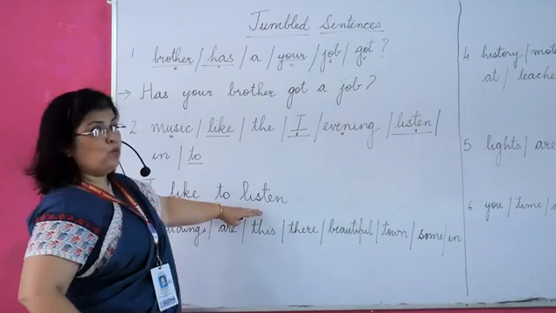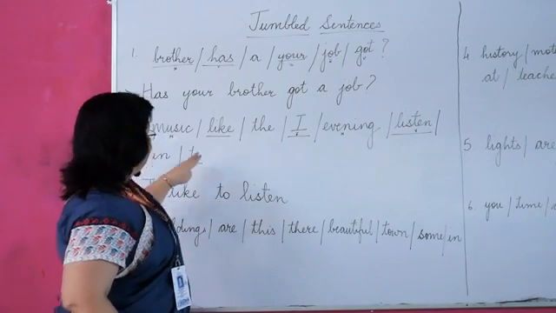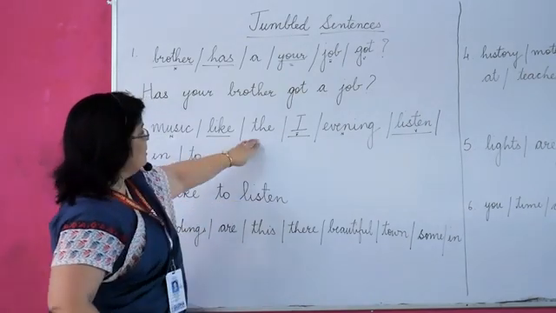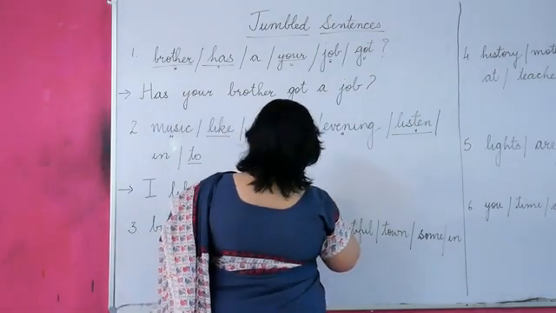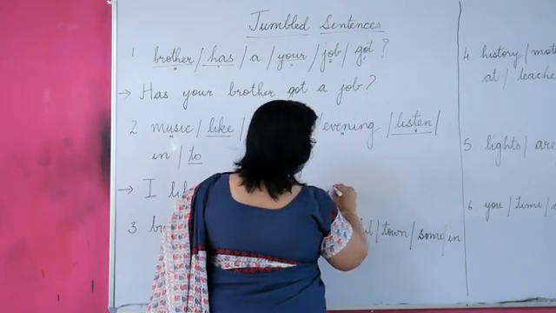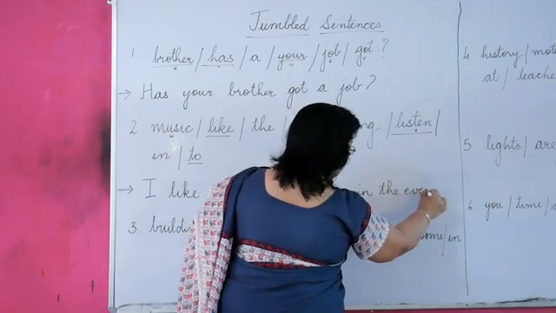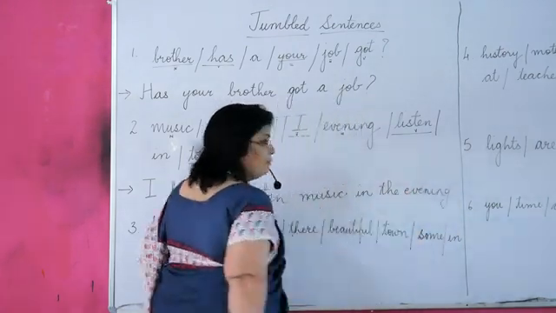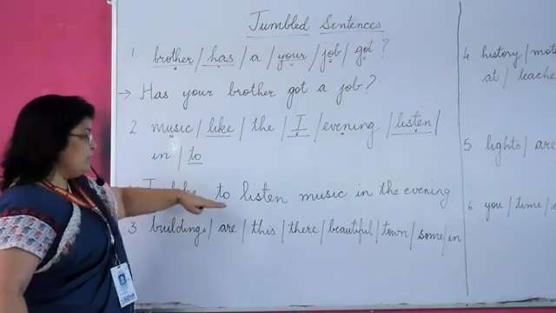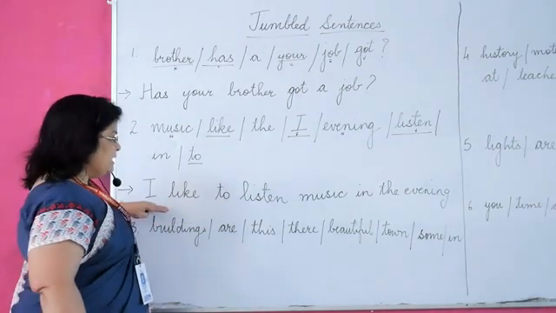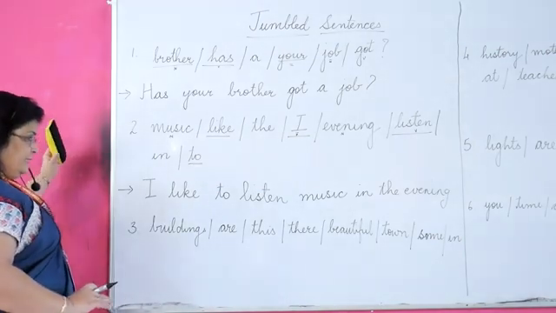I like to listen. What? Music. I like to listen to music in the evening. Got the remaining? I like to listen to music in the evening. Got it, children? So once we get the subject and we get to know the verb, we can easily frame the sentence. Third sentence.